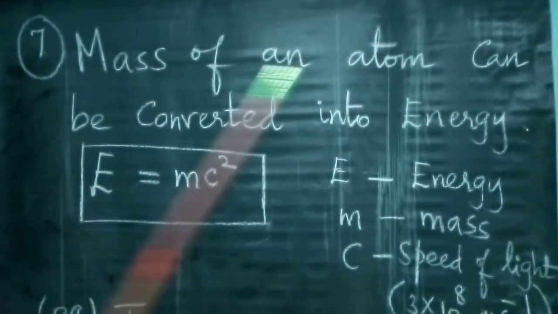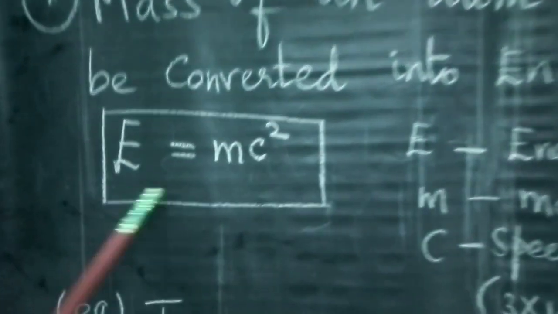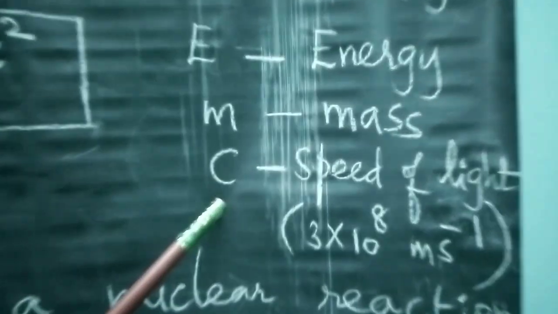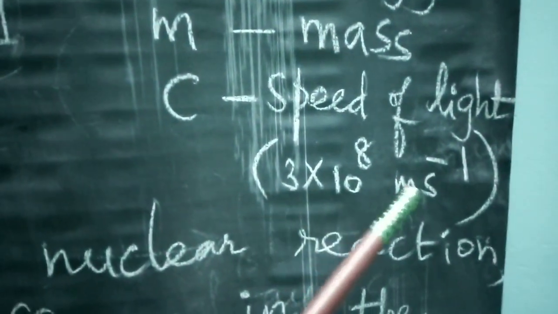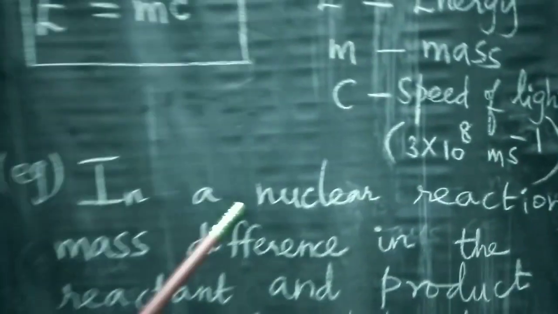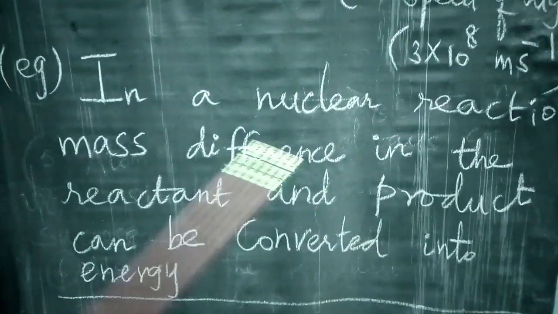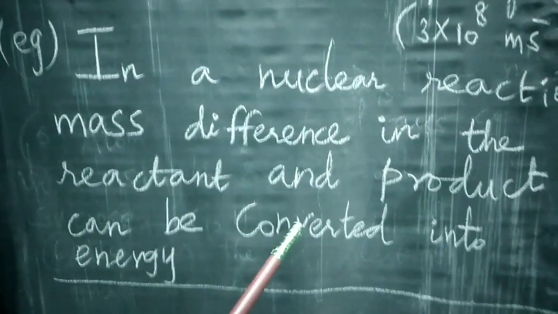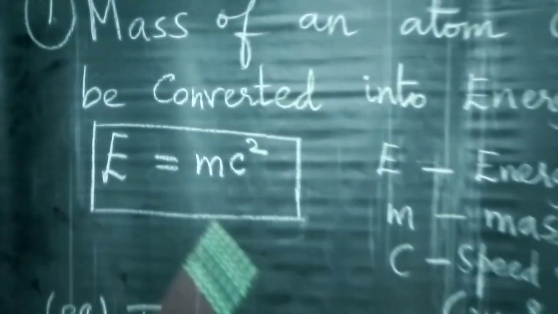Come to the last point. The mass of an atom can be converted into energy. The energy is equal to mc square. E is the energy, m is the mass and c is the speed of light. The value of the speed of light is 3 × 10⁸ meter per second. In a nuclear reaction, the mass difference between the reactant and the product, that is the parent nucleus and the daughter nucleus, is converted into energy. So that is E = mc².